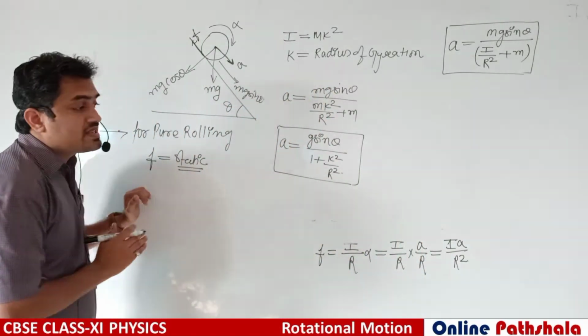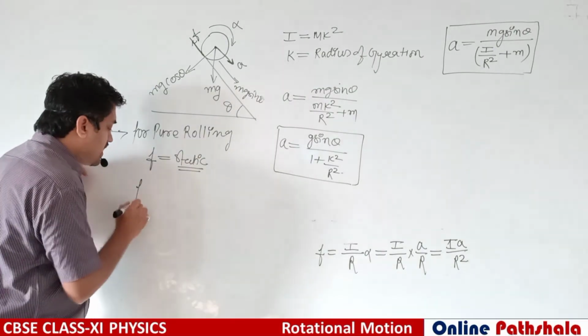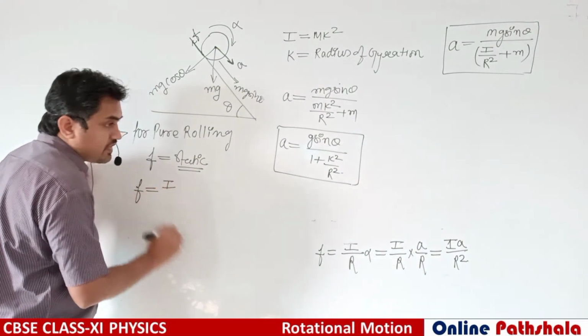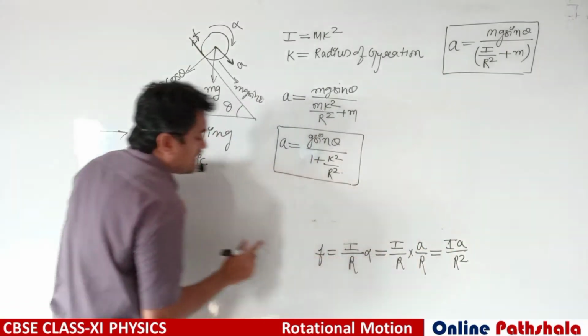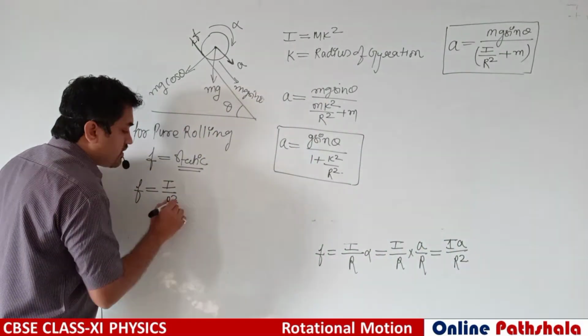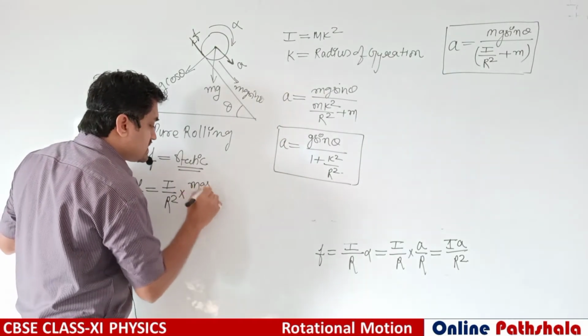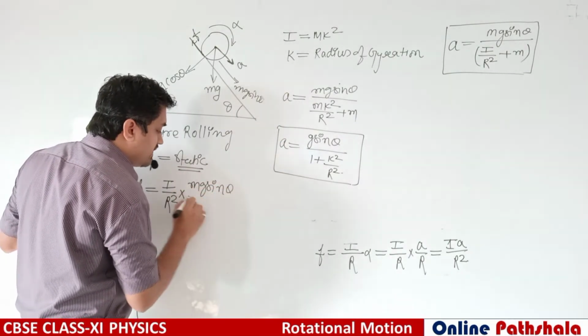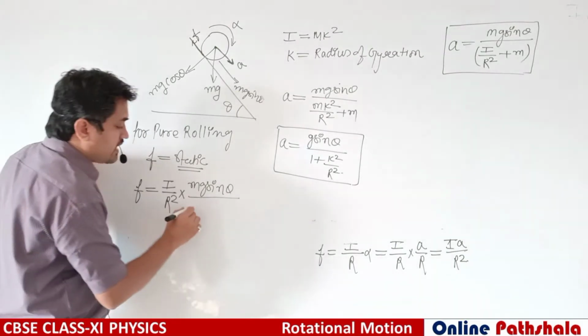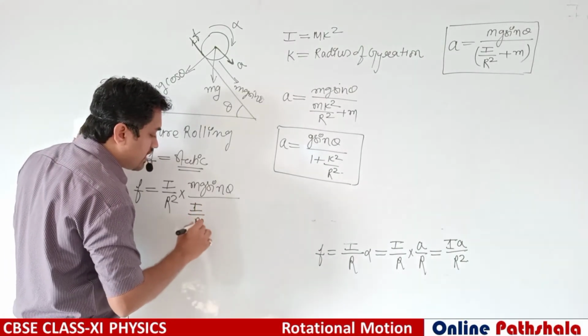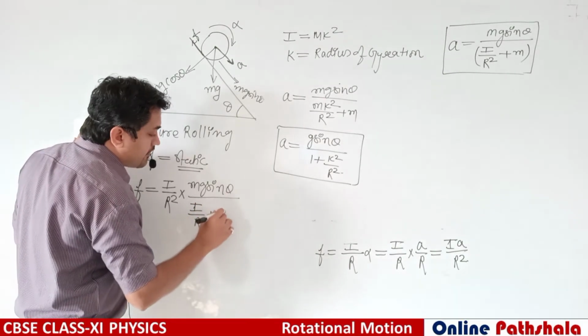So what should be this static friction force? Here F is equal to I a by r square. What is a? This is a, mg sin theta divided by I by r square plus m.